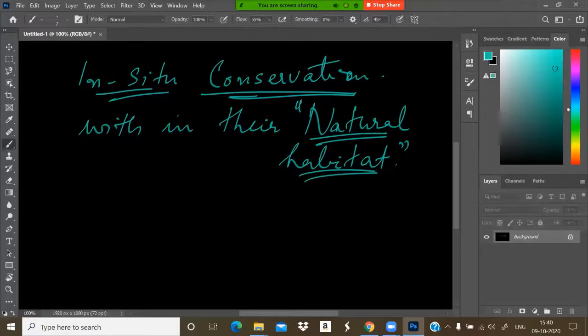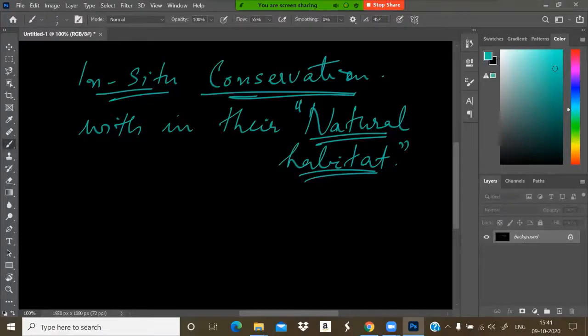By protecting the natural habitat of any organism, we can conserve biodiversity to a certain extent. In in situ conservation, the ecosystem as such is maintained and protected. The natural habitat is maintained as it is. Okay, that is in situ conservation.